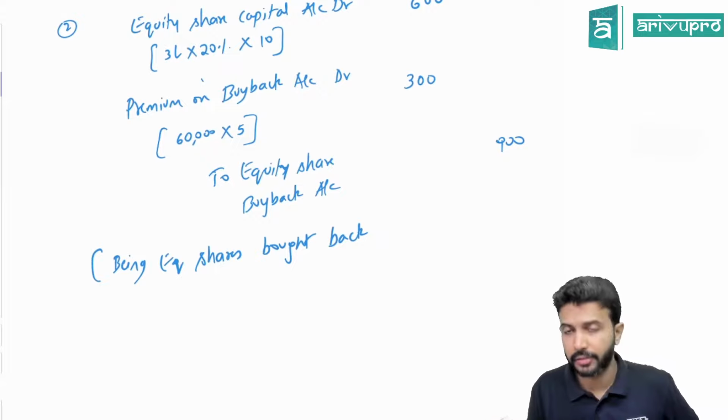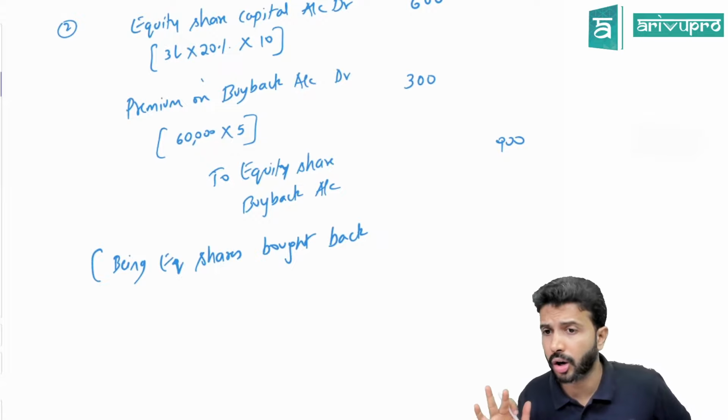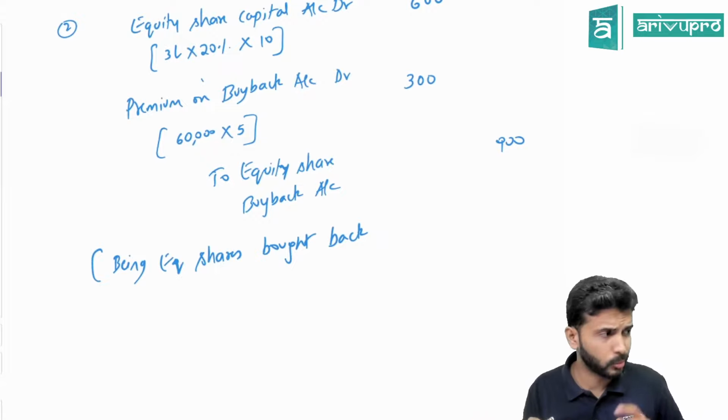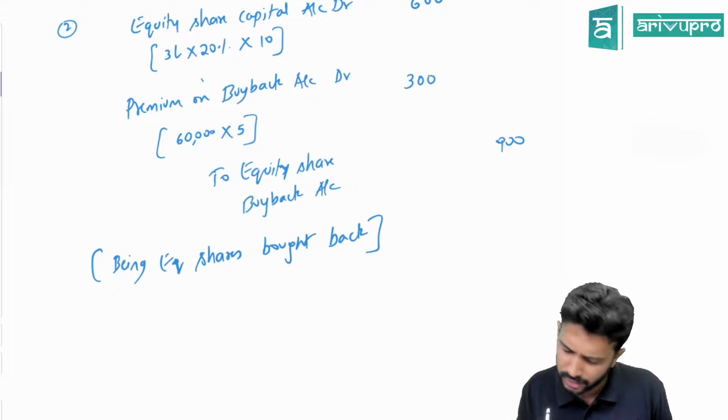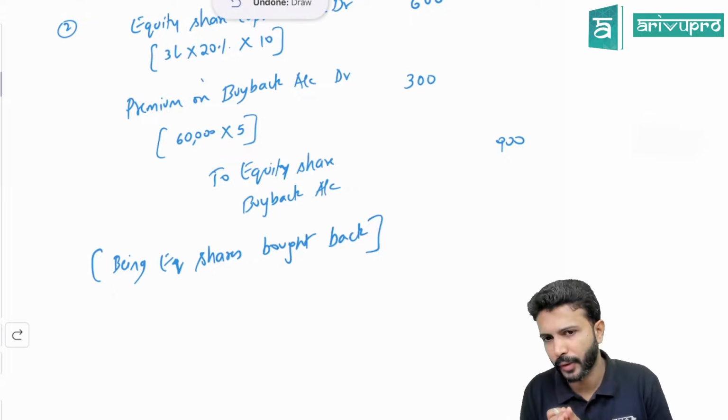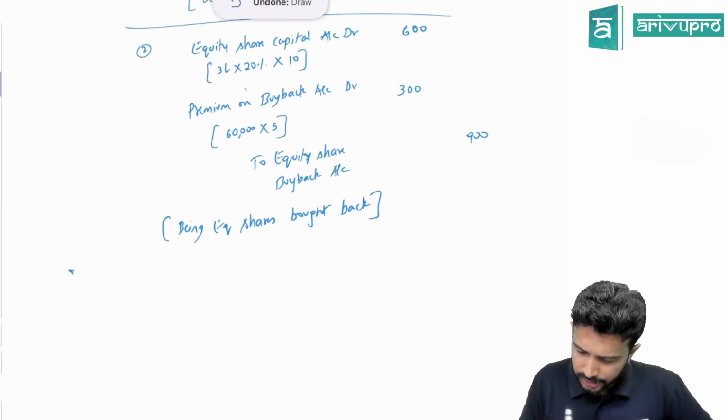If you want, you can also write further as per resolution number ... dated ... because all this will have some resolutions. But okay, in the majority of problems, no. Earlier versions of the study material used to have the resolution and all. The new version, they are not mentioning the resolution. If they are suggesting a shortcut, why should we break our head? So we'll simply keep the simplistic one. Okay. So this is the journal entry for cancelling.